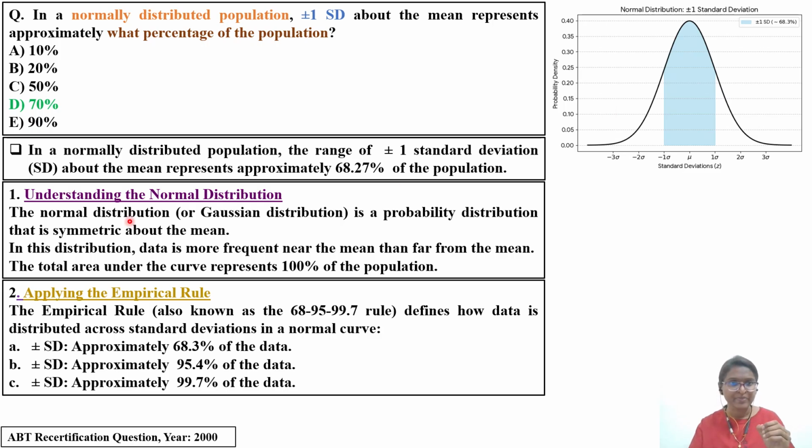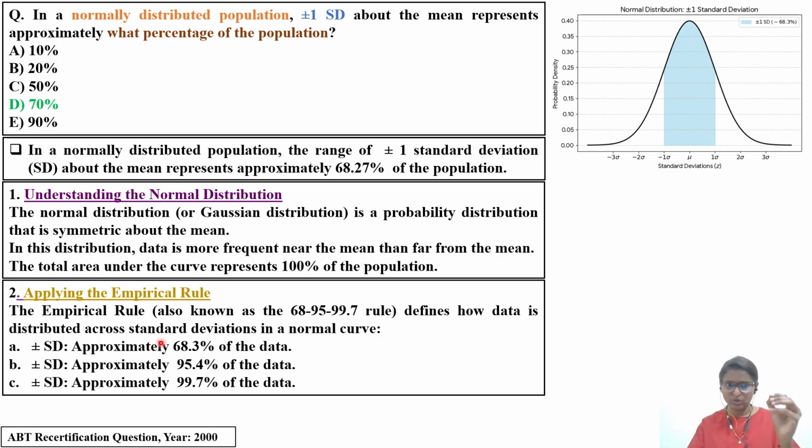So normal distribution, or Gaussian distribution, is a probability distribution that is symmetric about the mean, mu, on either side of the mean. In this distribution, data is more frequent near the average, that is near the mean, than far from the mean. The total area under the curve represents 100% of the population. If you apply the empirical formula, it is also known as the 68, 95, 99.7 percentage rule. And coming to our question, the option 70% falls under this 68.